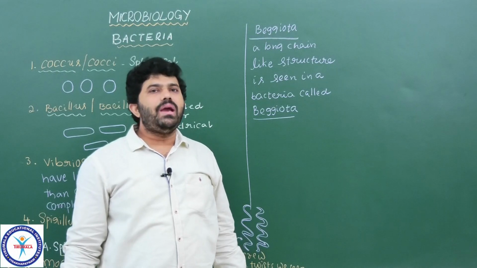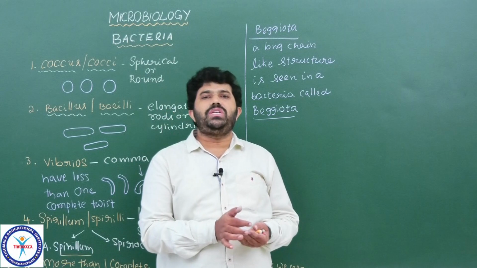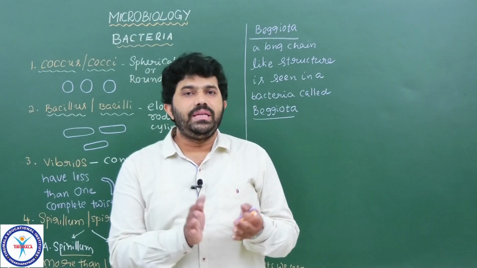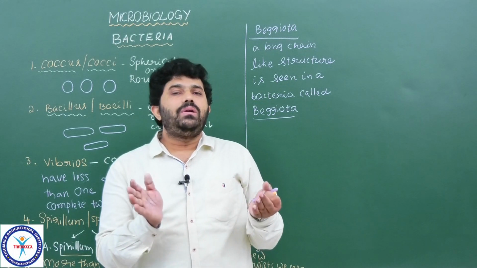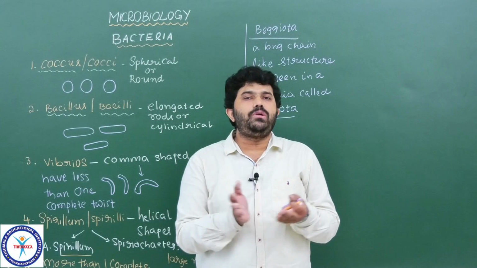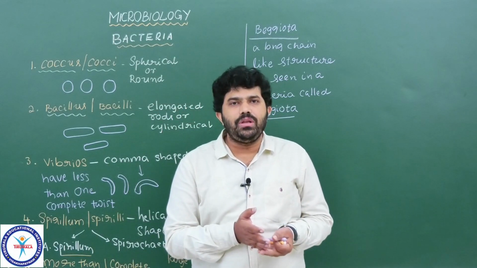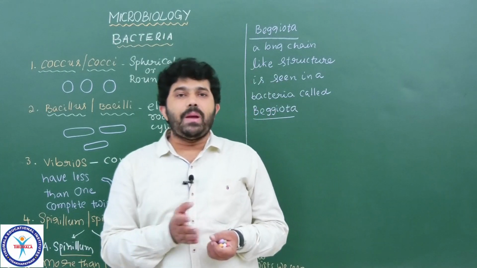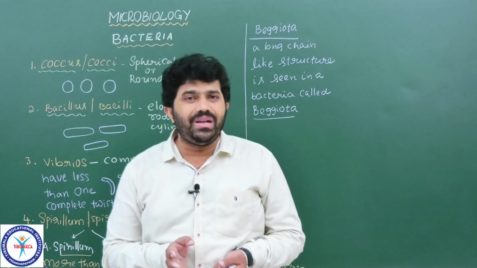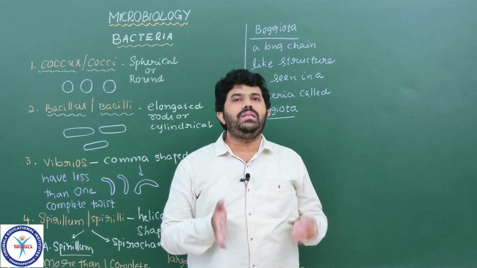Understood? Now we are going to discuss different types of bacteria, differentiated based on their colonies, based on their attachment or adhering together, one to another. In the case of spirillum, the shape of bacteria mostly found in solitary form, means single cells only they are living.